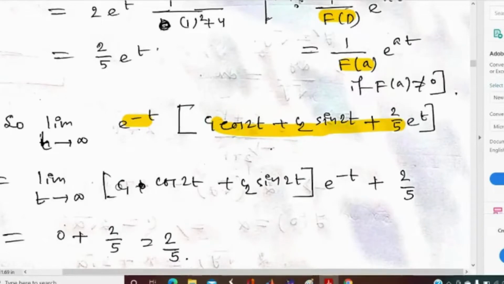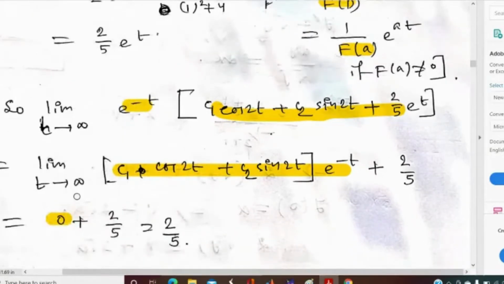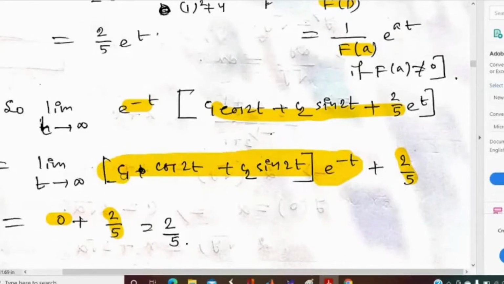Can anyone say how this portion of the limit becomes 0? This is a constant term, so its limit will be 2 by 5 when t tends to infinity. And how does the limit of this portion become 0?